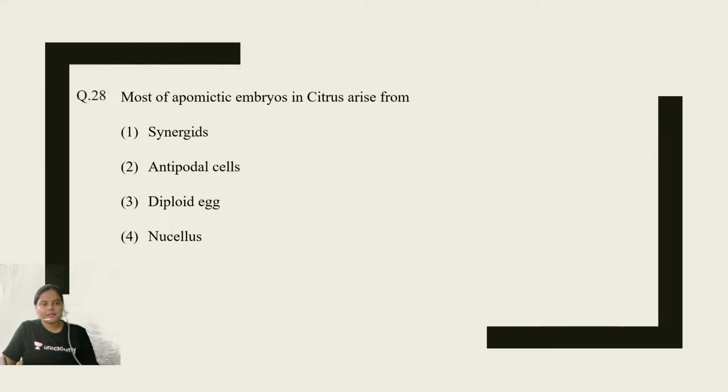Question number 28. Most of the apomictic embryos in citrus arise from synergids, antipodal cells, diploid egg, or nucellus. Very easy question directly from your NCERT. Come on, start answering. Is it synergid or antipodal or diploid egg or nucellus? So the right answer is nucellus.